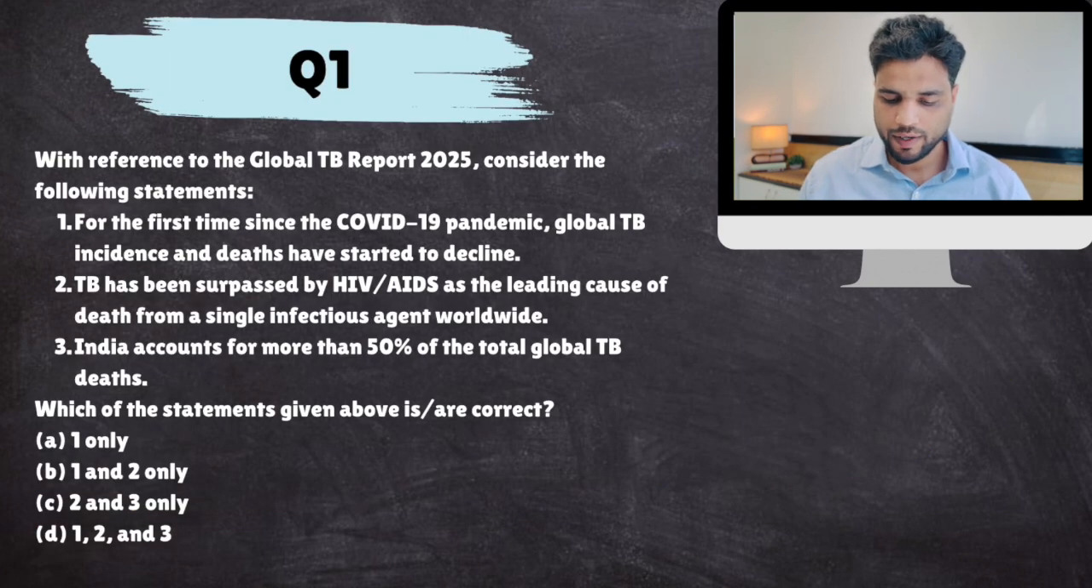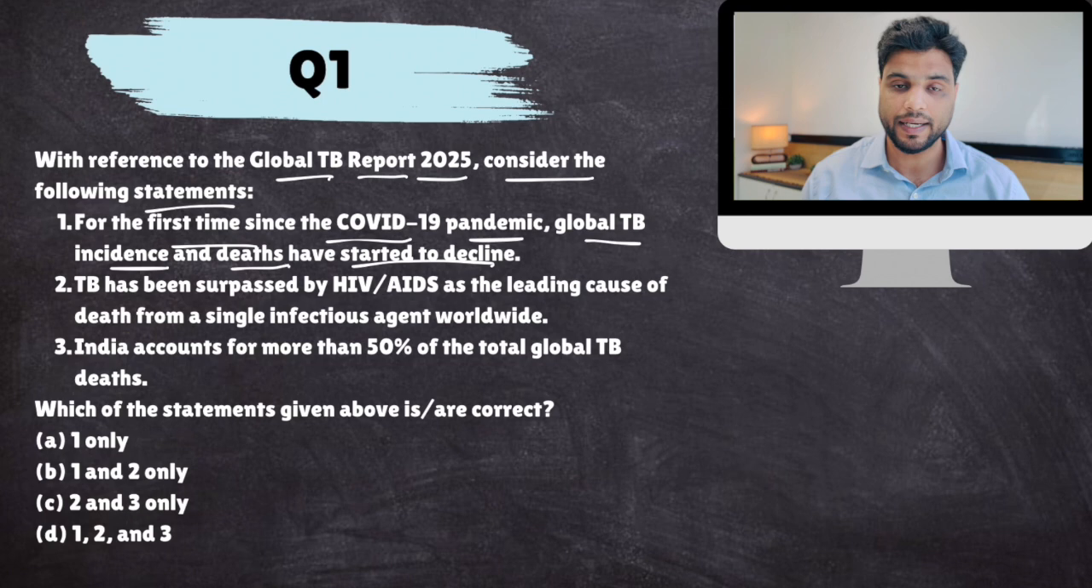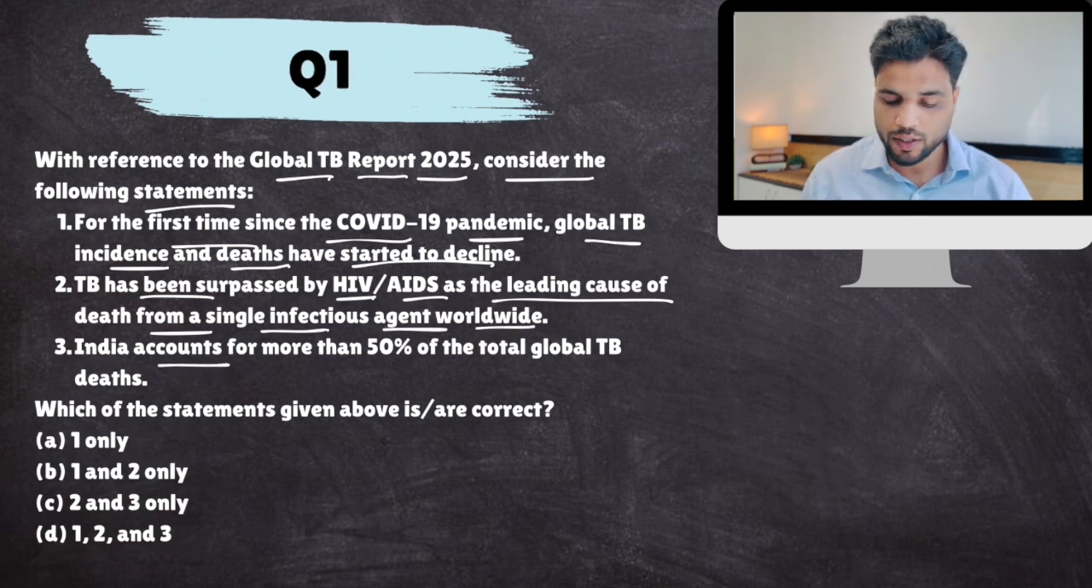Okay, so with reference to global TB report, that is tuberculosis 2025, consider the following statements. For the first time since COVID-19 pandemic, global TB incidence and deaths have started to decline. TB has been surpassed by HIV/AIDS as the leading cause of death from single infectious agent worldwide. India accounts for more than 50% of global TB deaths.